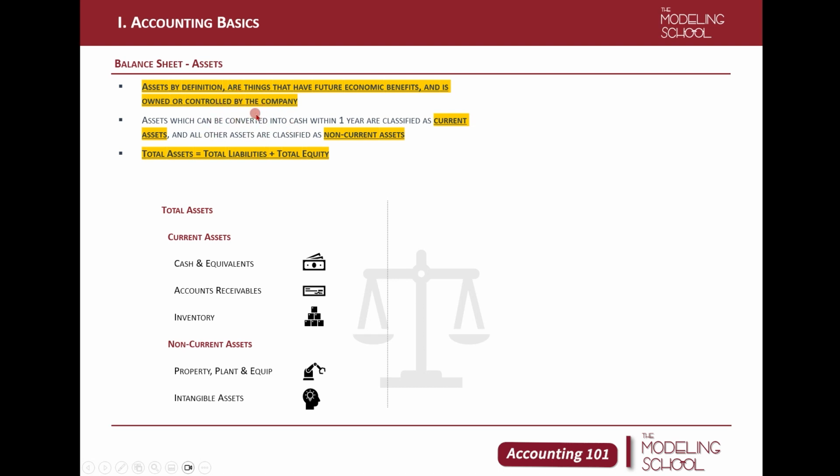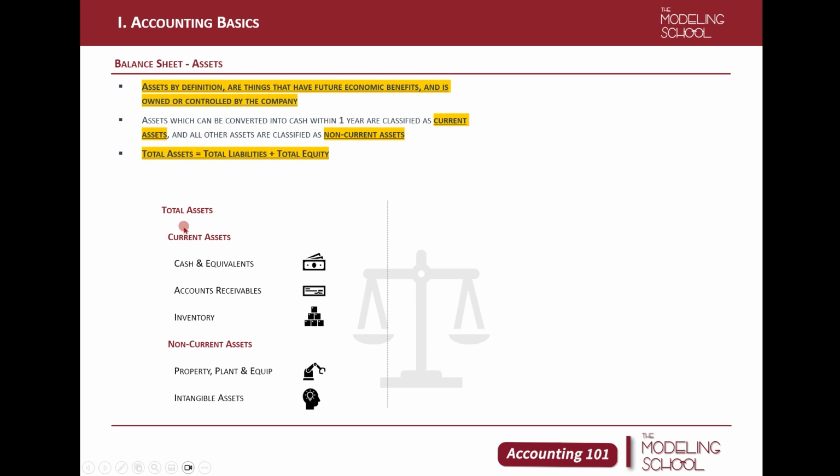Especially when you're new to accounting and you face a new type of asset or liability, some people get very confused whether an account should be classified as an asset or as a liability. The criterion is that if it has future economic benefits, you can classify it as an asset. On the other hand, if you have a future economic liability, or if you have to give up your goods or provide services in the future, that should be classified as liabilities. We're going to look at it in just a moment.